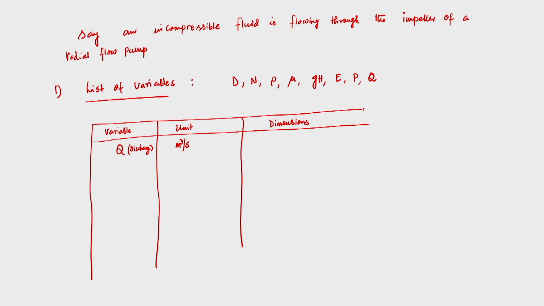If we follow MLT, the fundamental dimensions, for this case. So if the unit is meter cube per second, then the dimension would be L cube t to the power minus 1. So this is the dimension for this quantity, Q.